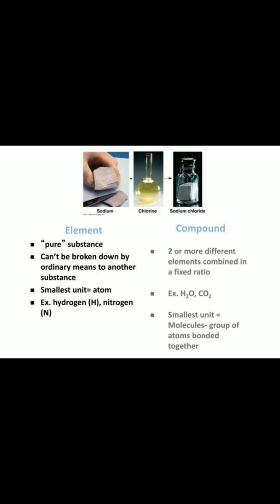Example, hydrogen H, nitrogen N. But in case of compound, two or more different elements are combined in a fixed ratio. Example, H2O, water, CO2, carbon dioxide. Smallest unit equals molecules, a group of atoms bonded together.